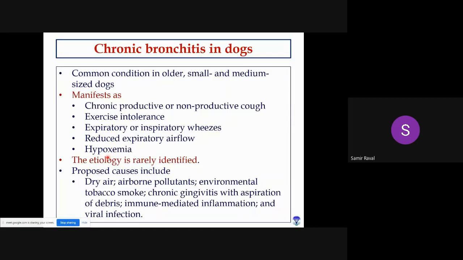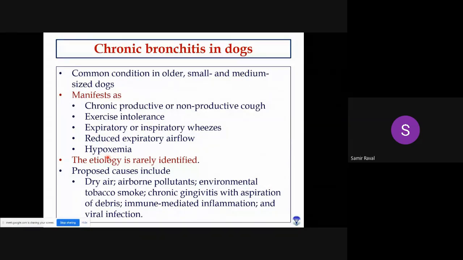Okay, then expiratory or inspiratory wheezes. A typical whistle-like sound will be heard when you auscultate the thoracic cavity of a dog suffering from chronic bronchitis. Okay, then reduced expiratory airflow. When the dog is forced to remove air from the lungs, the air will not come out properly. Then hypoxemia, which means oxygen saturation will ultimately be decreased due to chronic bronchitis.